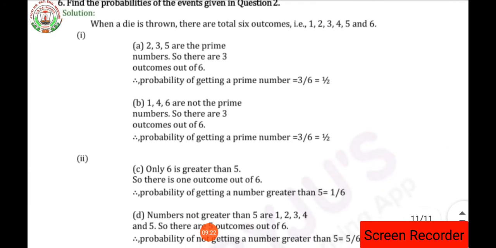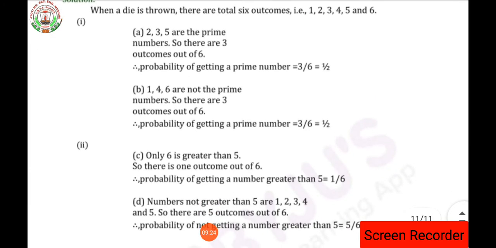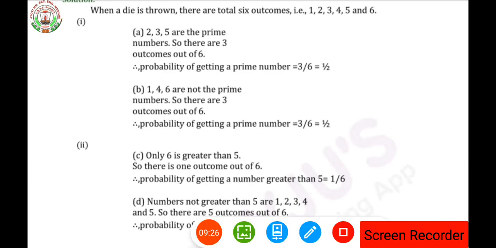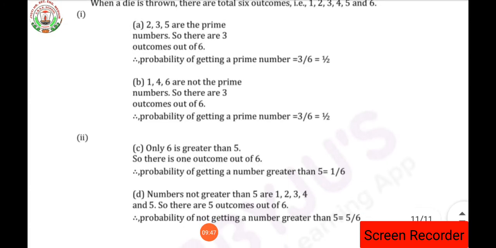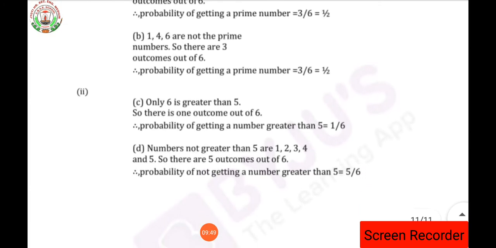Next, the C part asks how many numbers are greater than 5. So greater than 5 is only one number, that is 6. 6 is greater than 5, isn't it? So the probability of getting a number greater than 5 will be 1 by 6. Then the D part, number not greater than 5, means smaller than or equal to 5. So how many numbers are there? Of course, the numbers are 1, 2, 3, 4 and 5.